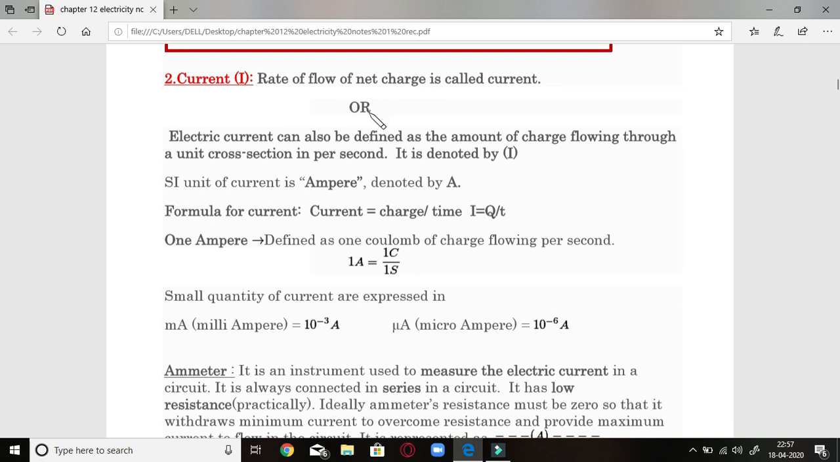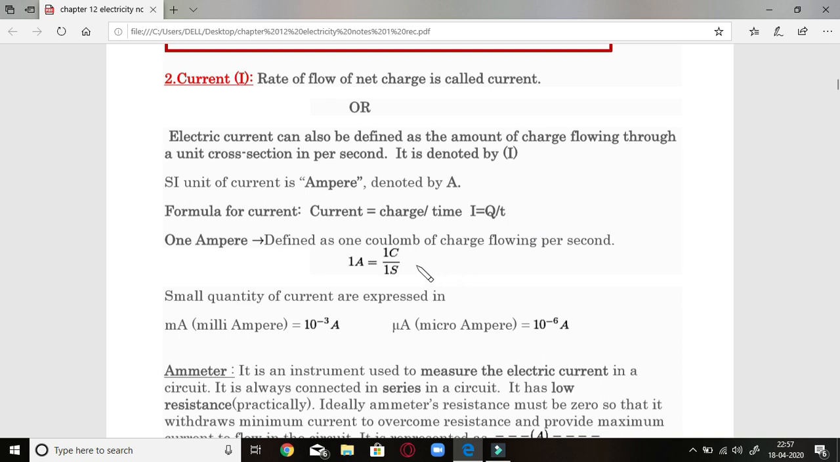Or we can also say that electric current is defined as the amount of charge flowing through a unit cross section per second. It is denoted by I, and its unit is ampere, denoted by A. It was named after the scientist Ampere, in his honor. So the quantity is represented as I, whereas the unit is A here. Now the formula for current is charge upon time, Q by T.